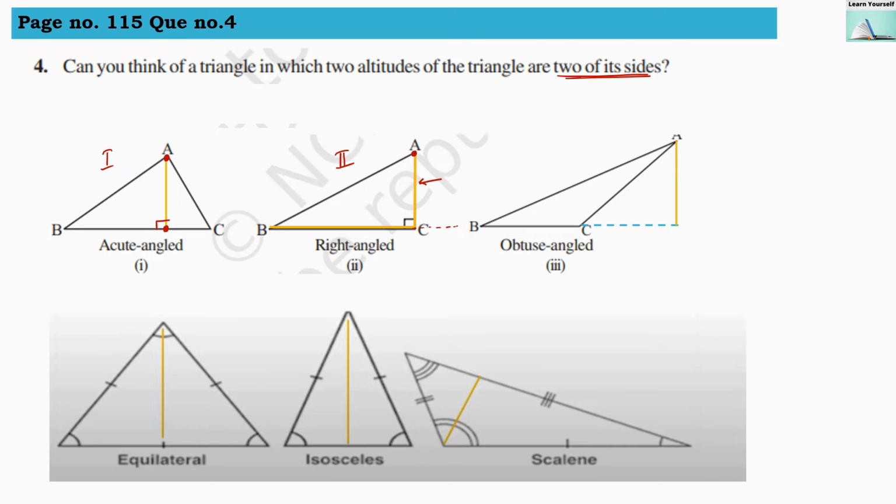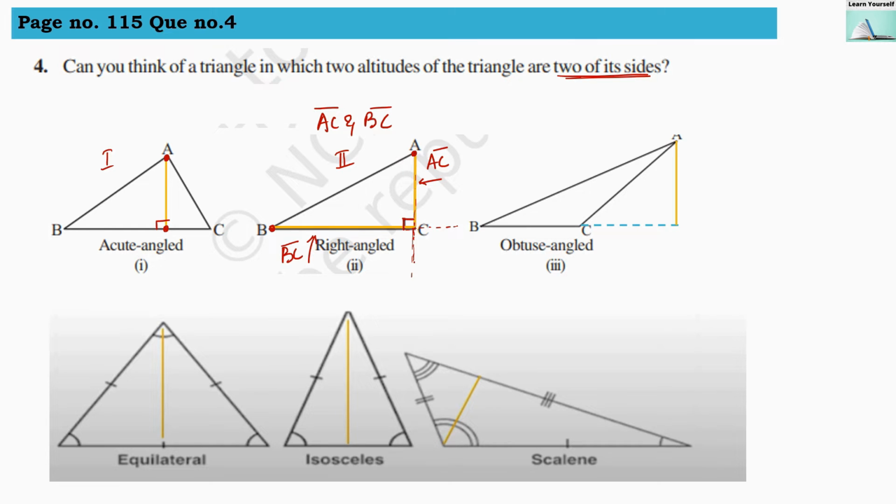So here the first side AC is an altitude of the triangle and the other side, that is BC, is also an altitude of the triangle, because it is coming out of B and touching the line segment AC. This vertical line, if we extend it, then it touches the line segment AC. So it is making a right angle over here. So BC is also an altitude. So here two altitudes are there. Other than the hypotenuse, the two sides will be altitudes for the right angle triangle. So AC and BC, they both will be the altitudes for the right angle triangle.